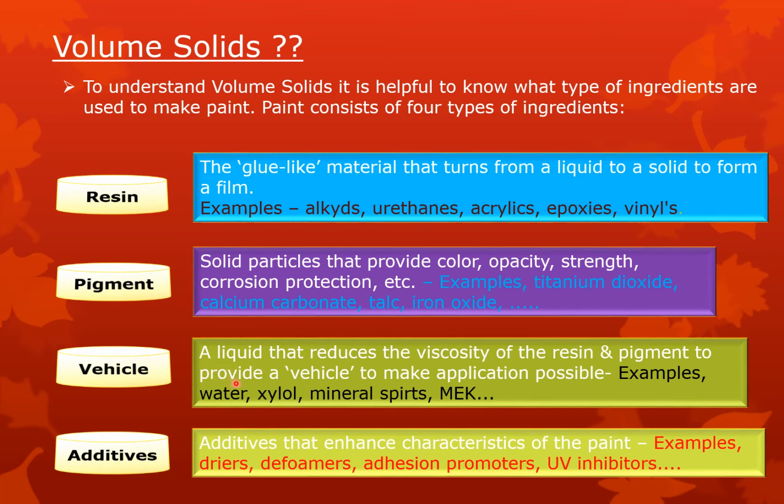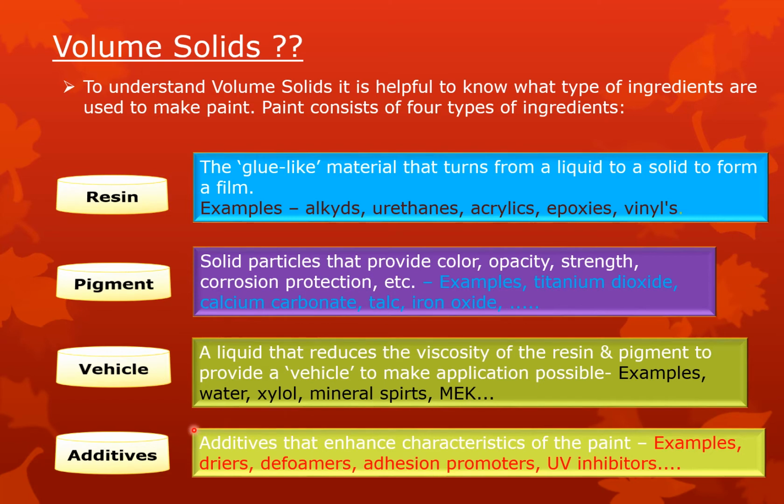Then vehicle. Vehicle means it's a solvent or thinner, or water could be. A liquid that reduces the viscosity of resin and pigment to provide a vehicle to make application possible, means it helps in application. For example, water, xylene, mineral spirits, and MEK.